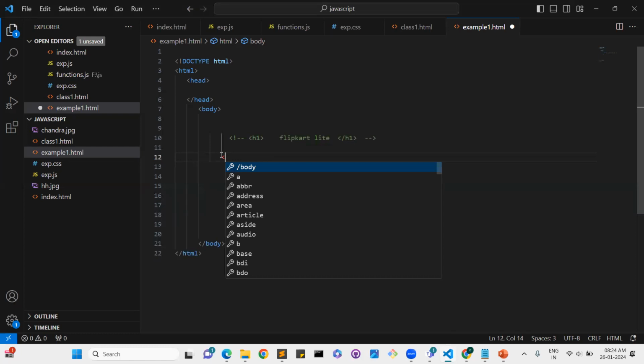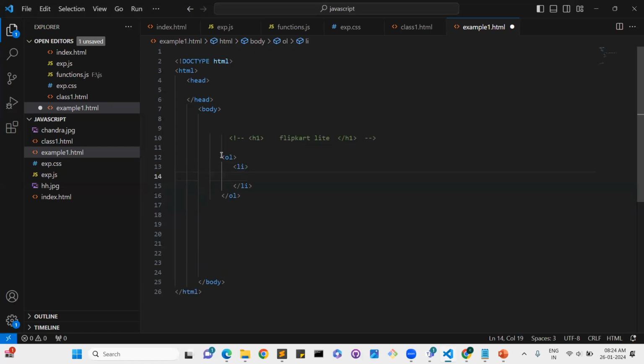elements now. For example, these are lists.